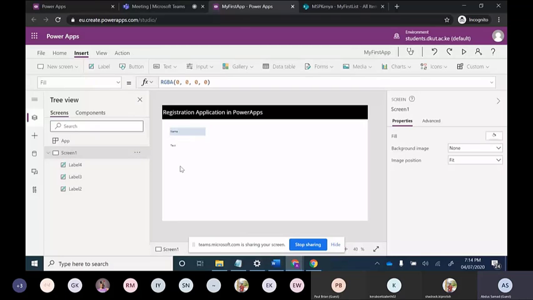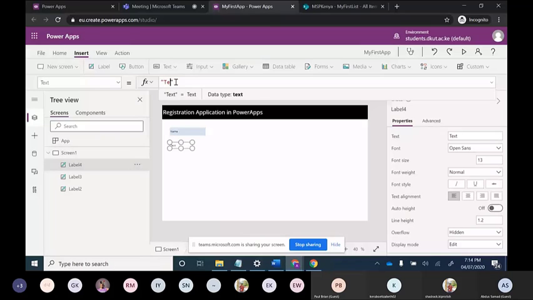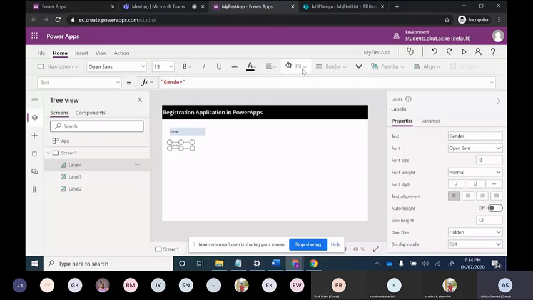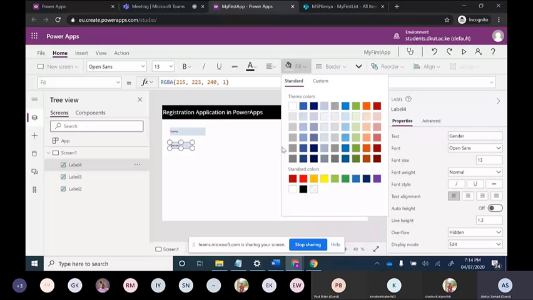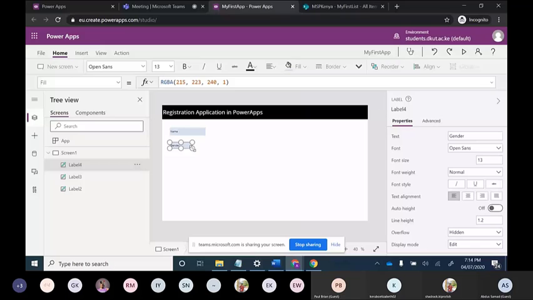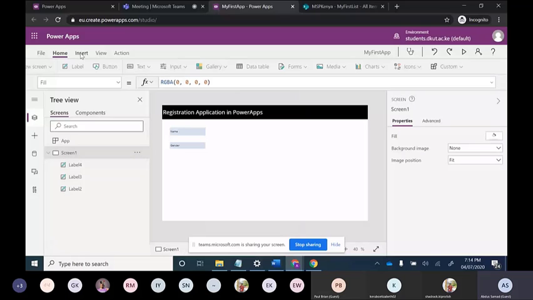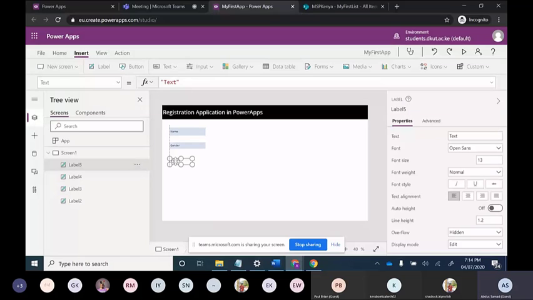and then gender is there. I will fill it with some color. I have again chosen the same color, and I will put it at the same size. Now again, I will select one label, and now I will select country.